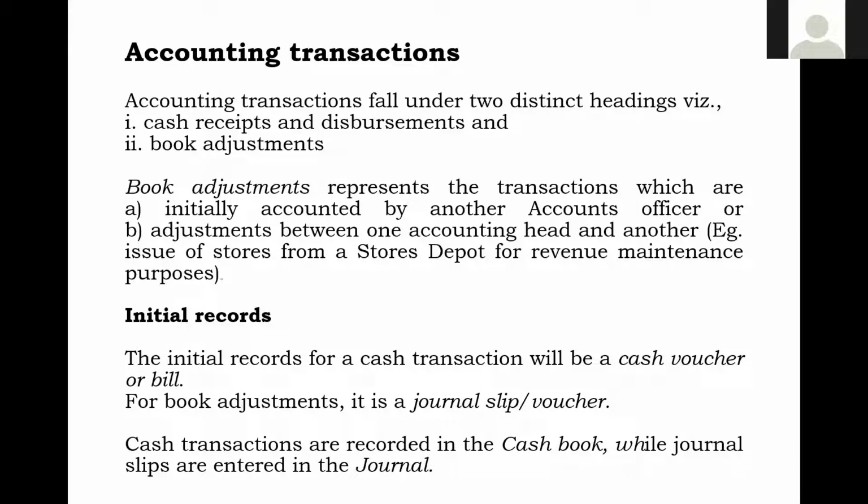Now where are these recorded? We should be clear what is a cash transaction and what are JV transactions. Suppose all the cash and journal transactions came together in one list, how would it look?